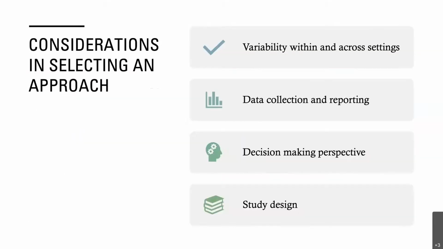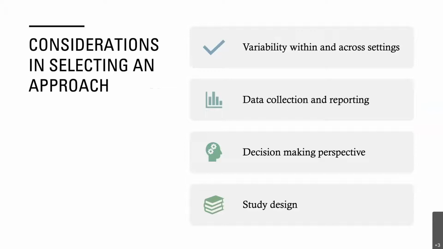So a few considerations. First of all, implementation research takes place across a lot of different settings. I just mentioned that budget impact analysis is commonly used in the VA. So if you're doing research in that setting, that might be the obvious choice to look at first. By contrast, the COINS method has had quite a bit of application in school-based and child welfare settings.